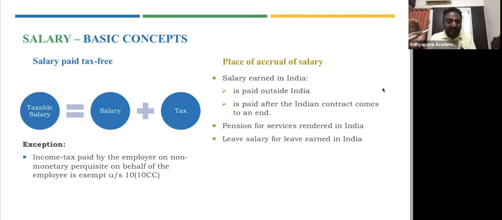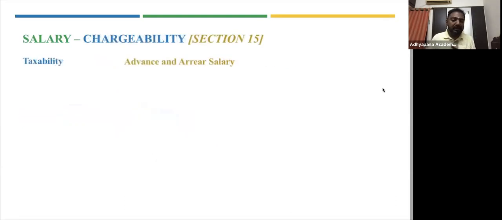What matters is whether it is towards an employment that you served in India. That is the only thing that needs to be considered. So salary paid outside India doesn't matter as long as it is for the services rendered in India. So that is place of accrual of salary.